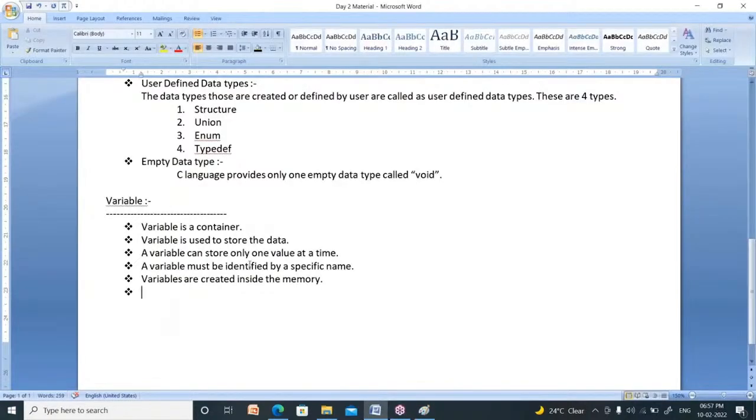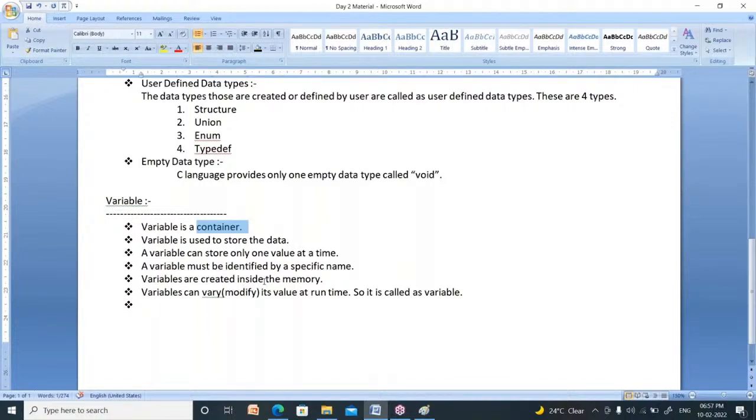Why is it called variable? Variables can vary their value. Vary means modify. What is the meaning of vary? Modify its value at runtime. At runtime. So it is called variable. So what is a variable? A variable is a container. What is the use of this variable? It is used to store data.